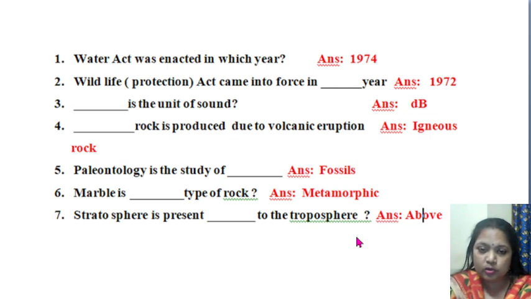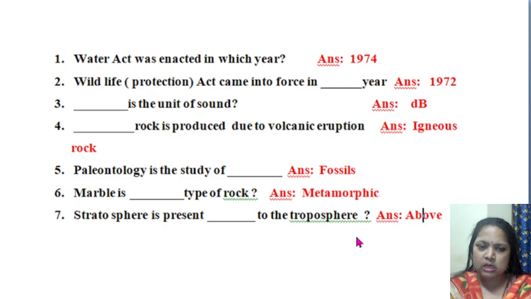So here you have to remember the layers. First layer is troposphere, then stratosphere, then mesosphere, then thermosphere. So stratosphere is present, here you have to write whether it is present above the troposphere or below the troposphere. So the answer will be above, because the troposphere is the lowermost layer of the atmosphere.